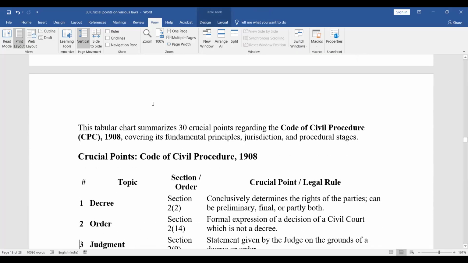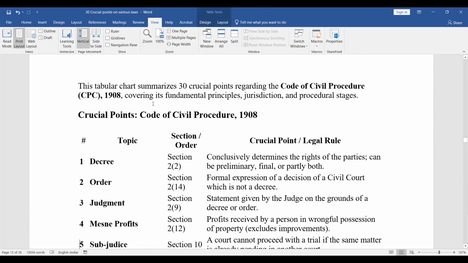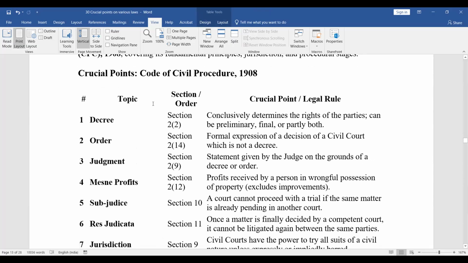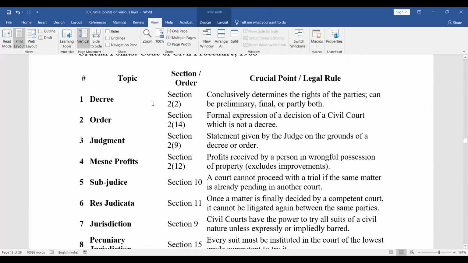So this tabular chart summarizes points for CPC. Decree. Section 2, subsection 2. So a decree conclusively determines the rights of the parties and it can be preliminary, final or partly both. Okay. Order. Section 2, subsection 14. Formal expression of a decision of a civil court which is not a decree. Judgment. Section 2, subsection 9.